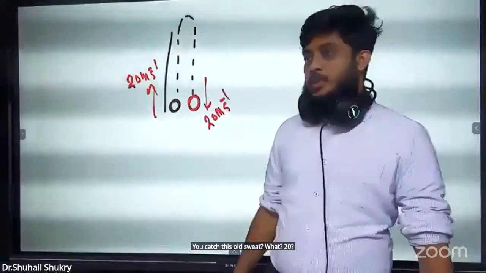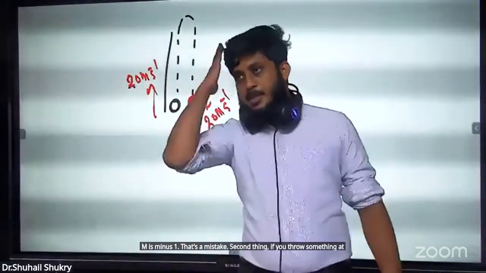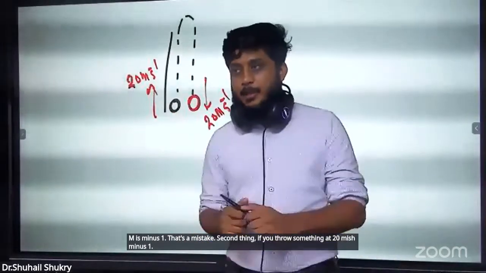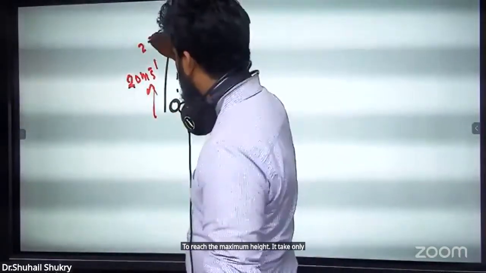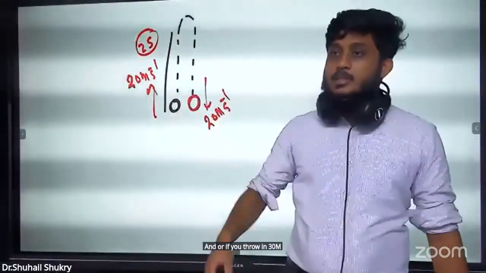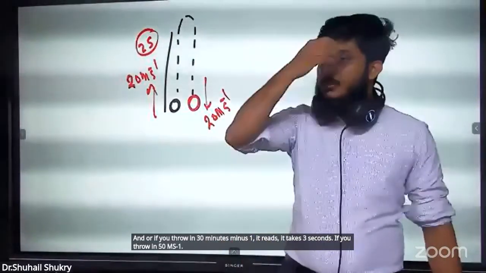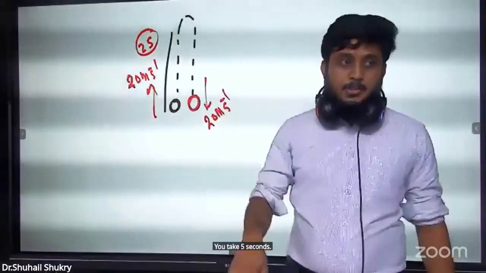That's the first thing. Second thing, if you throw something at 20 m/s, to reach the maximum height it takes only 2 seconds. If you throw at 30 m/s, it takes 3 seconds. If you throw at 50 m/s, it takes 5 seconds. I hope you know these things.